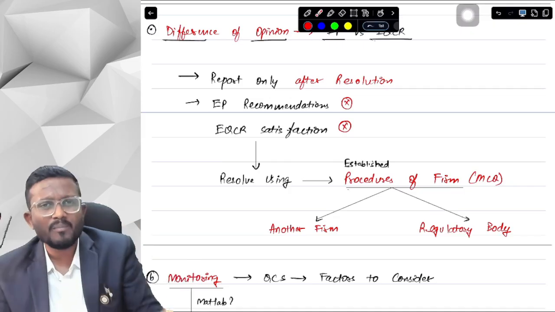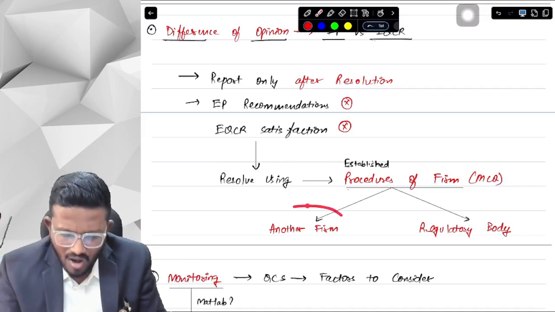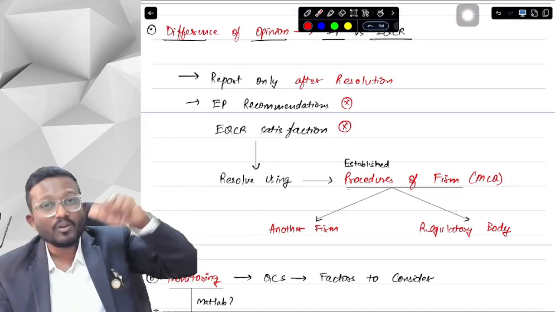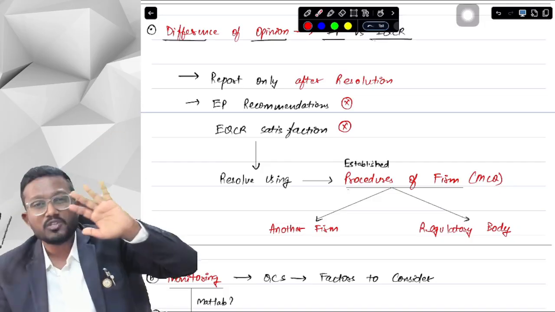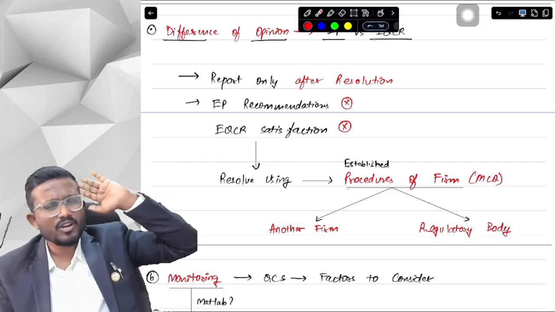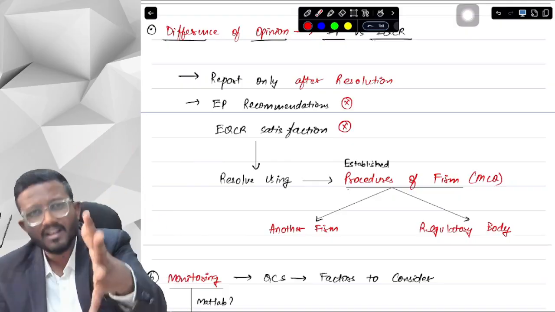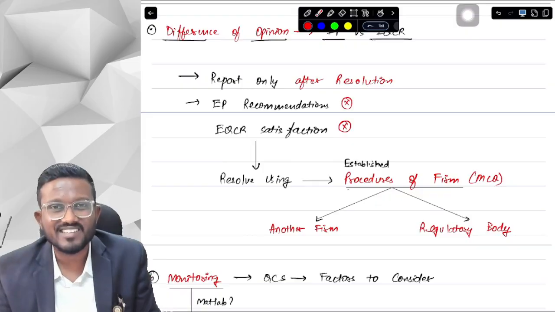Now, what procedure can the firm establish? The firm can say, okay, you need to hire another firm, you need to consult with another practitioner, you need to consult with a regulatory authority, or you need to consult with a professional body. Whatever is said by the firm, you need to follow that established procedure and get your difference of opinion resolved, and only after that can you provide your auditor's report.